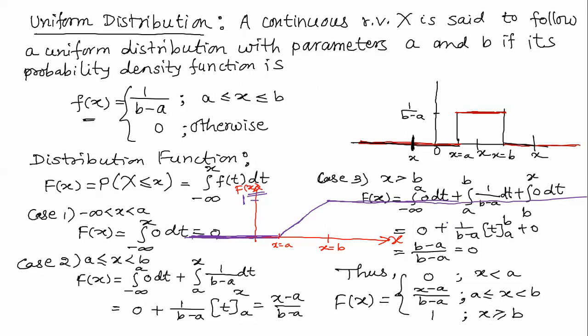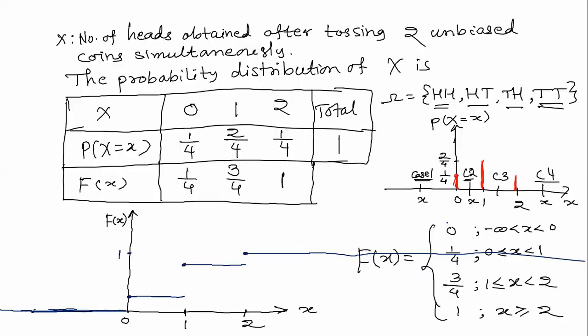We have realized that the graph of the distribution function corresponding to a continuous random variable is continuous in nature. Whereas we have seen in the previous case, here the graph is a step function. It is not continuous. So this is the basic difference.